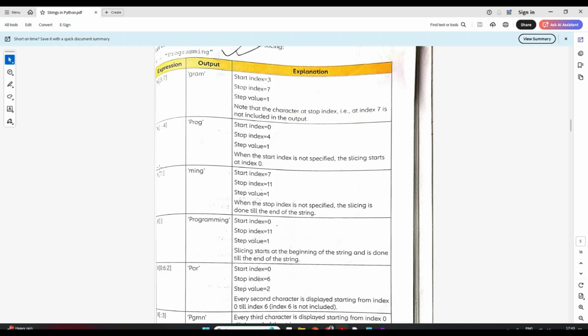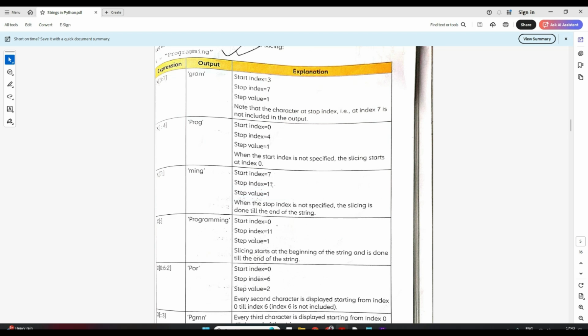Clear? Now this x, so it is 7 colon. That means 7 is what? Start index, right? After that nothing is given. So 7 is start. Stop, I told you, if nothing is given, it will take the length of this string. So the length of this string is 1, 2, 3, 4, 5, 6, 7, 8, 9, 10, 11. So stop, it will take as 11.